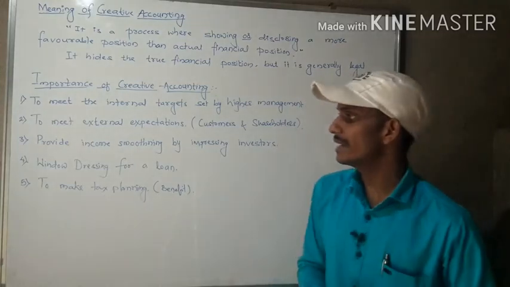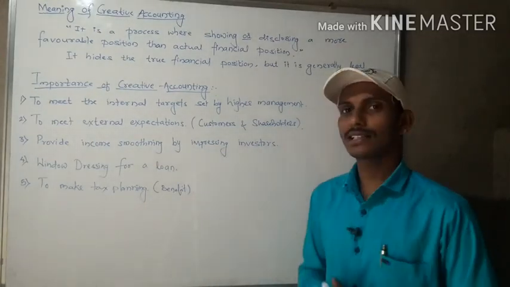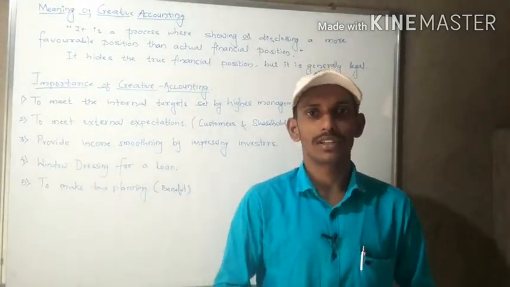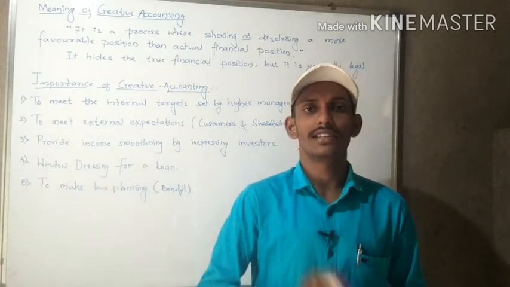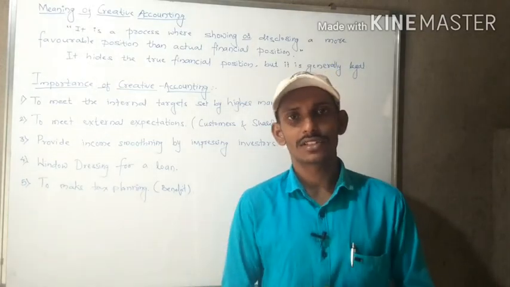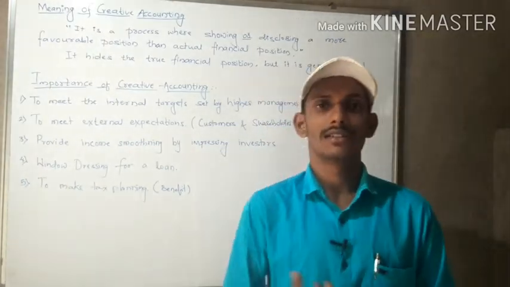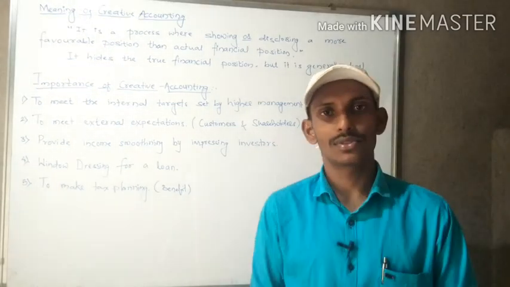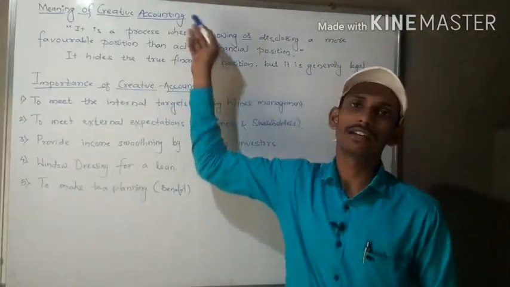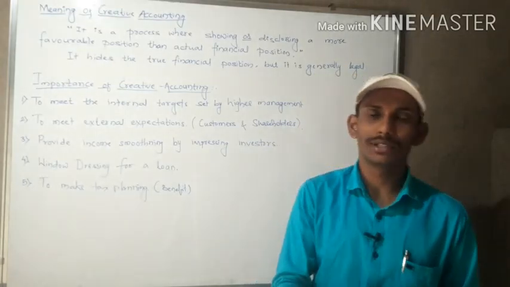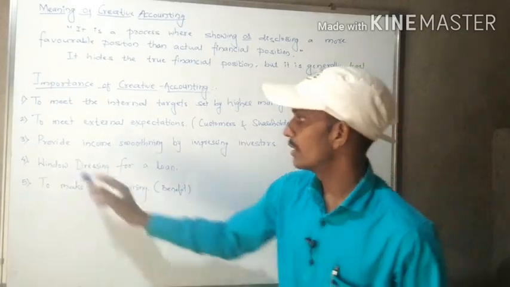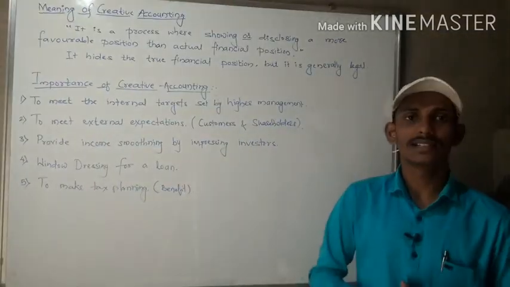Next is to provide income smoothing by impressing the investors. As I told you, to impress the investors we will show the favorable position, and from that each and every investor tends to purchase the shares. After selling the shares, the business will get the funds. Those funds will be deployed in a proper proposal, and they will earn profit. Creative accounting shows the favorable picture, many investors are attracted, and from that profit is possible.